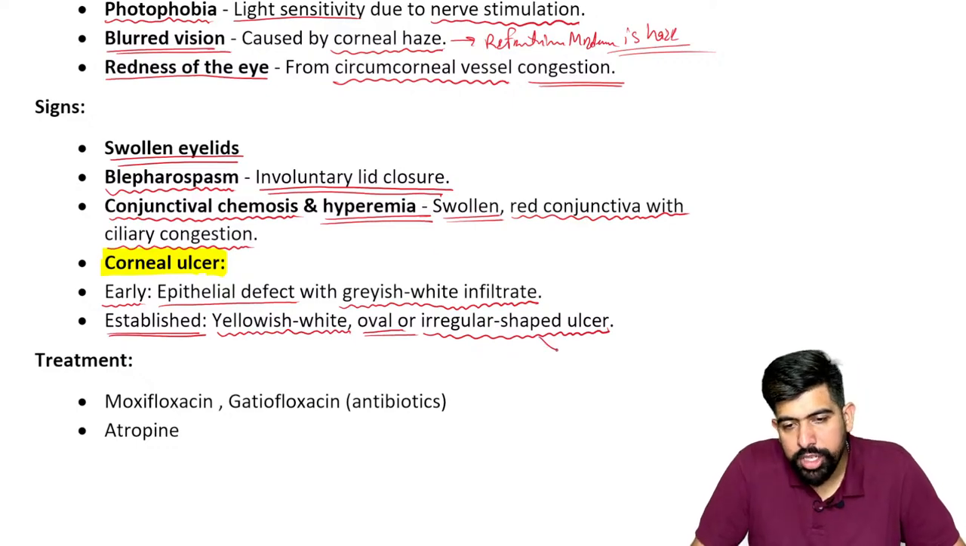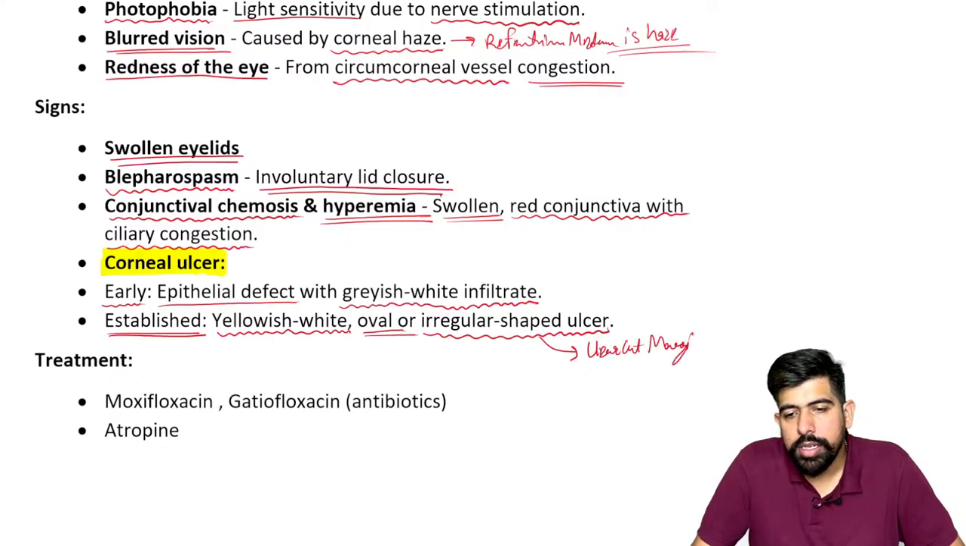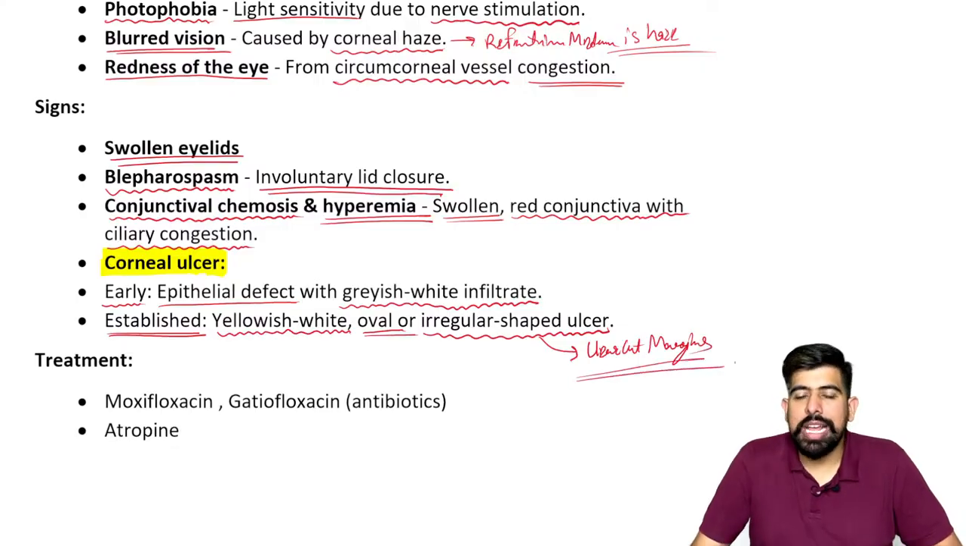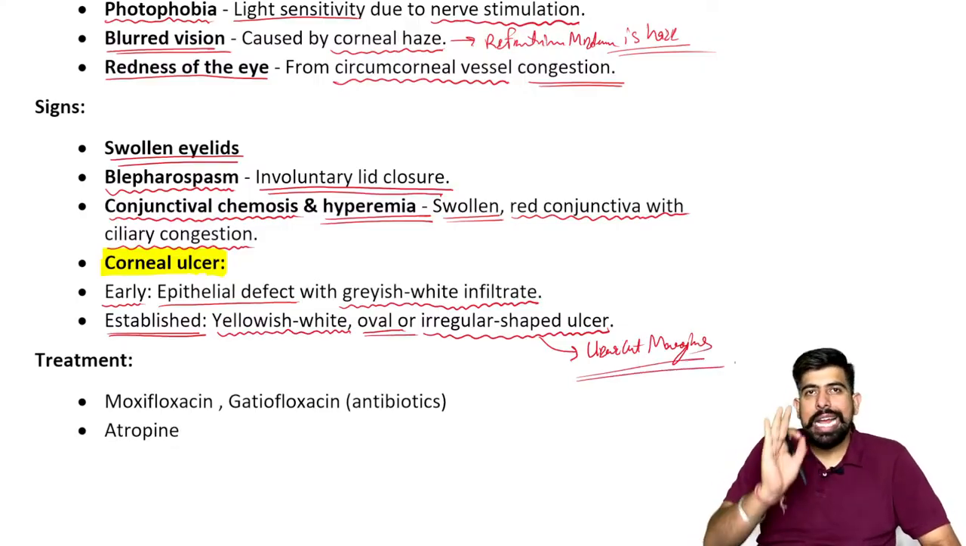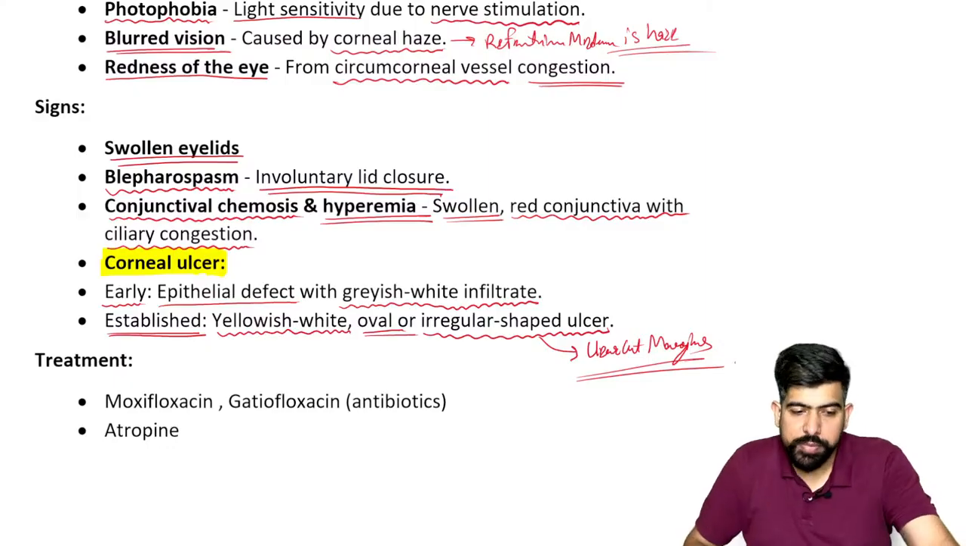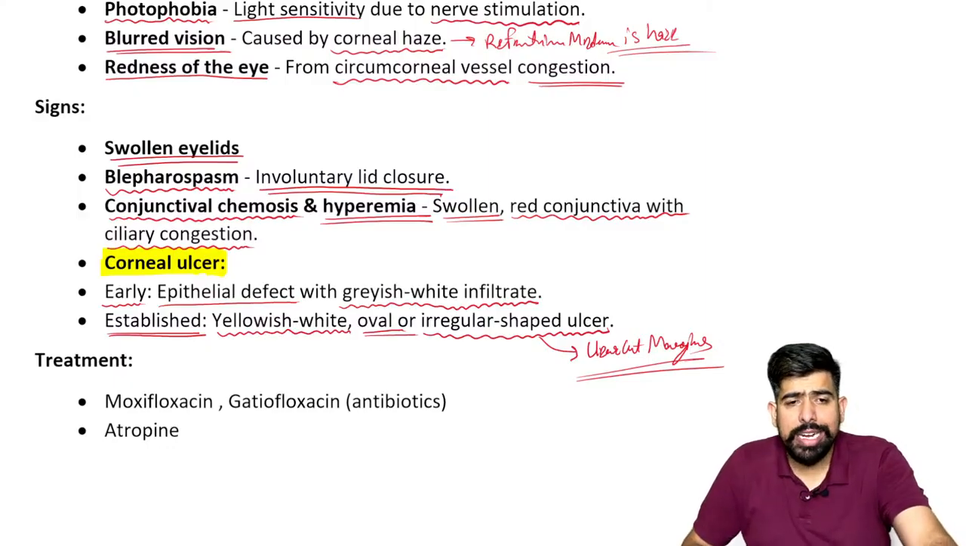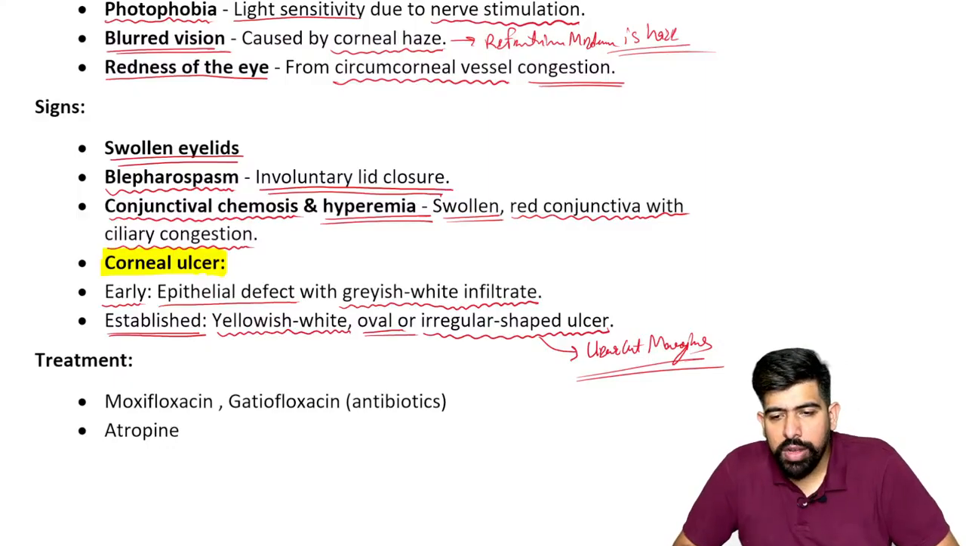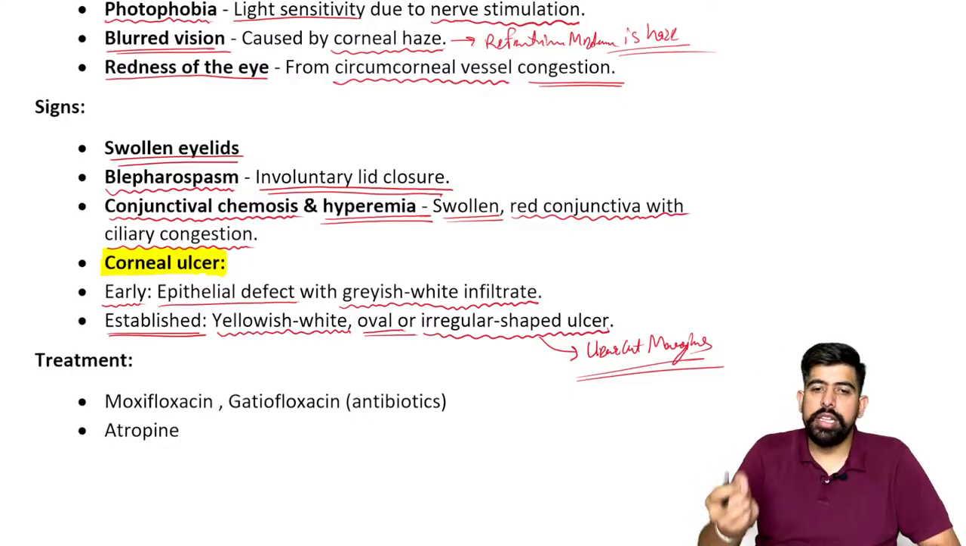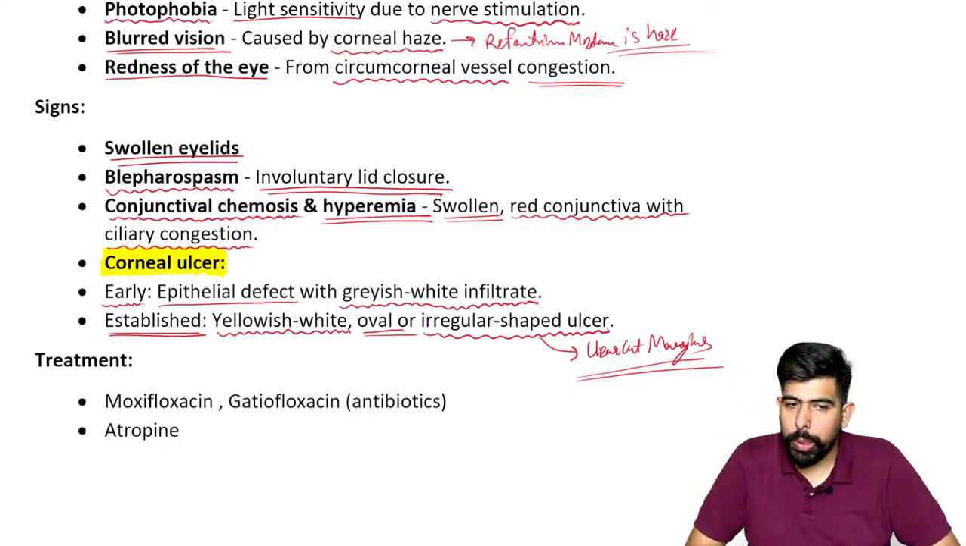But remember, the shape is irregular, but it has clear cut margins. So it is having clear cut margins. It means I can identify the margins of this ulcer, that yes, in this area the ulcer is growing.